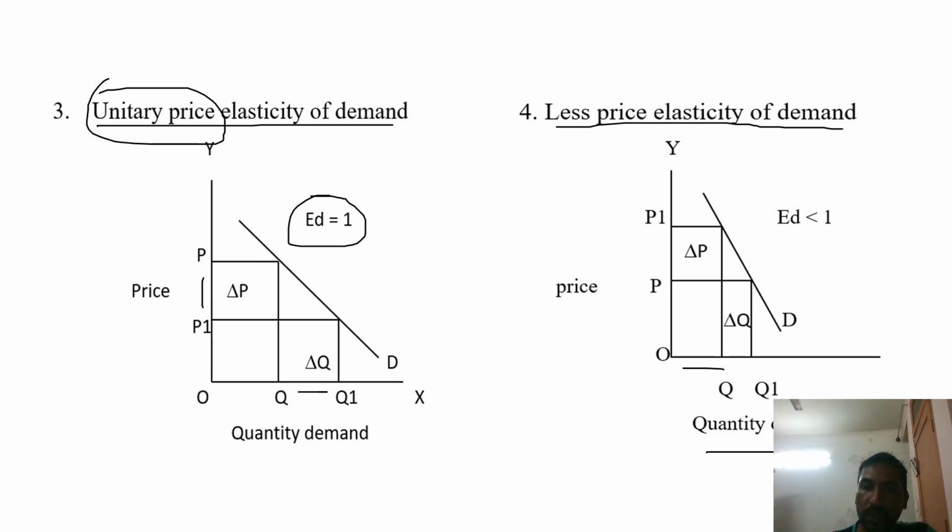Suppose the price increases from OP to OP1 and the quantity demanded changes from OQ to OQ1, but Q2Q1 is less than P2P1. Therefore the elasticity of demand is less than 1.